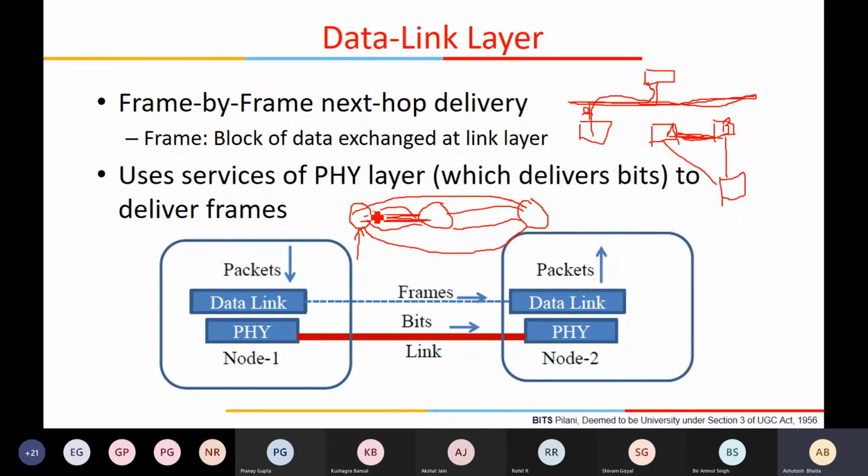The packet is transmitted from here to here, and if it is not received, it will retransmit. Otherwise it will send the ACK back. So link layer retransmission is different from transport layer or above-layer retransmission, although the concept is the same.